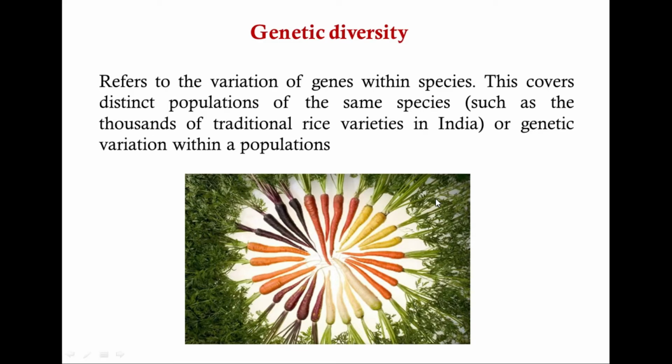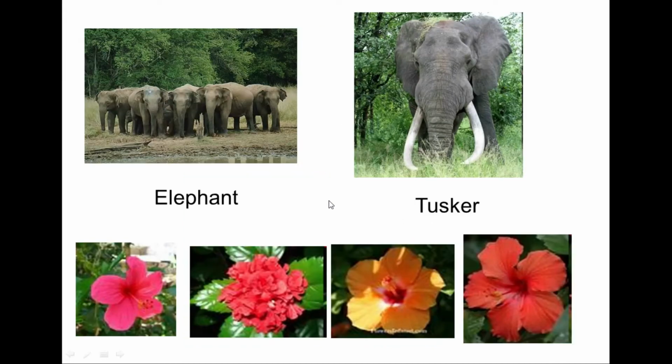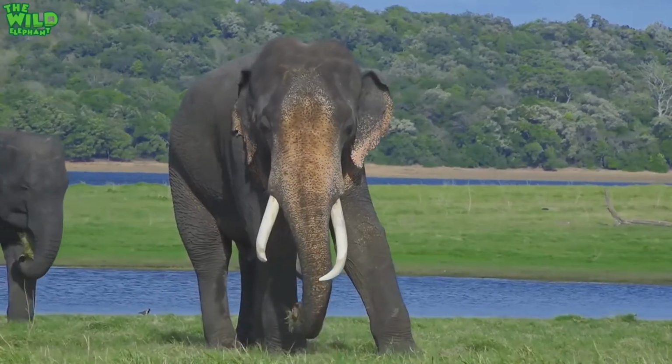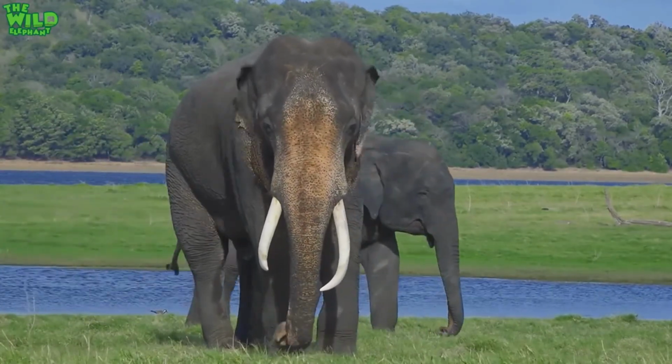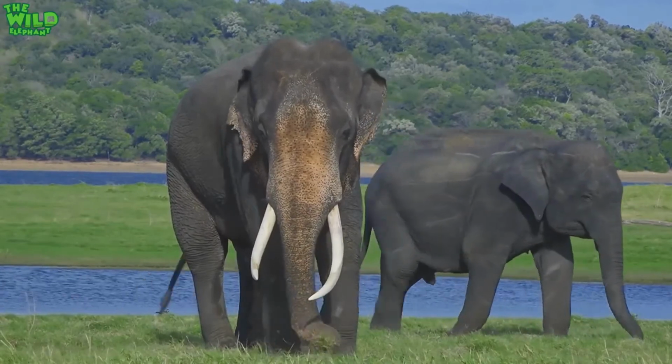When we move to the genetic diversity, that is the variation of genes within the species. When you look at this picture, you can see this is one particular plant. You can see the different coloration due to the genetic variation of this particular species. In nature, you can find many examples. The most common is the elephant and the tusker. The elephant and tusker are Elephas maximus maximus, one species, but morphologically different. It is due to the genetic variation.